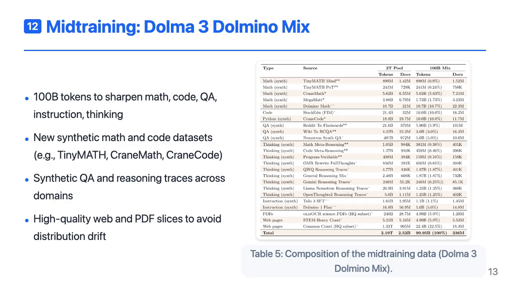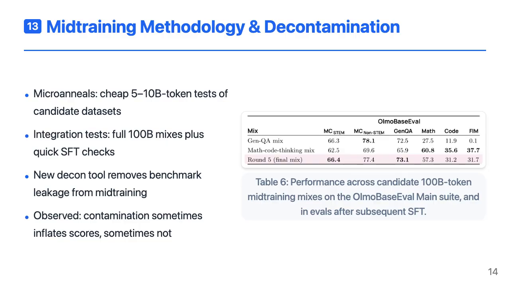The goal is to boost core capabilities, especially math, code, QA, and early instruction following, without overfitting to any single benchmark. To build the mid-training mix, the team uses a 2-level methodology. First, microanneals. They take a pre-trained checkpoint, train it for 5 to 10 billion tokens on a candidate dataset plus web baseline, and compare performance to a web-only anneal. This gives a cheap signal about whether a dataset is helpful. Second, integration tests. They assemble full 100 billion token candidate mixes, run mid-training, and then quickly SFT tune and evaluate to see how gains carry through post-training.